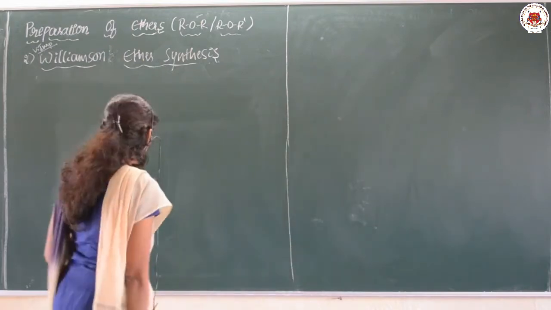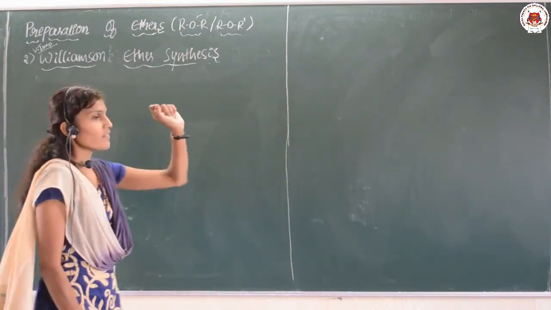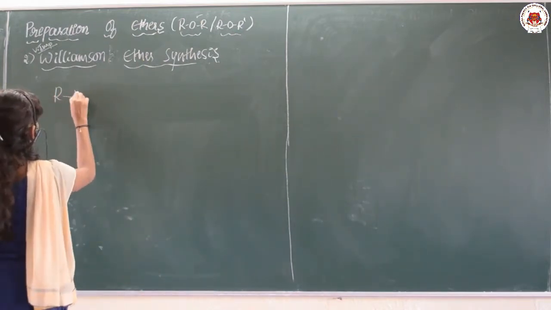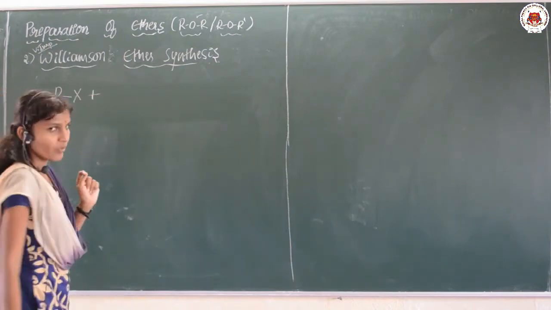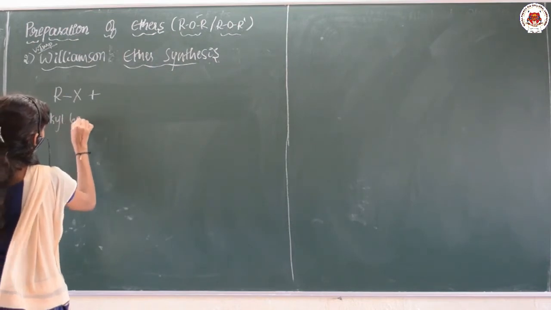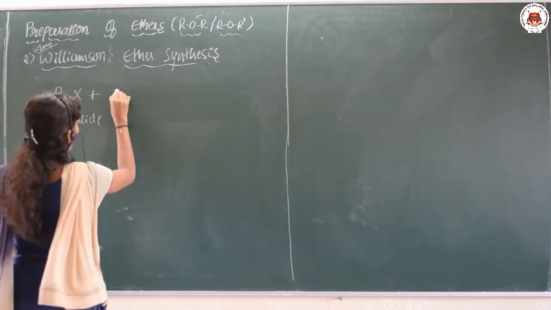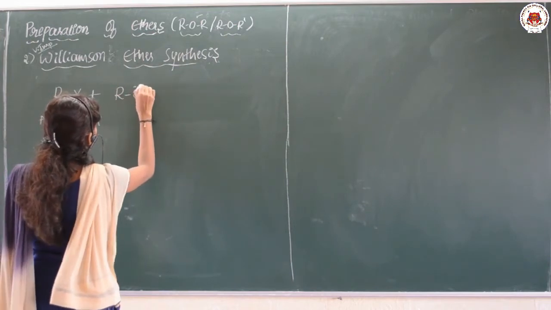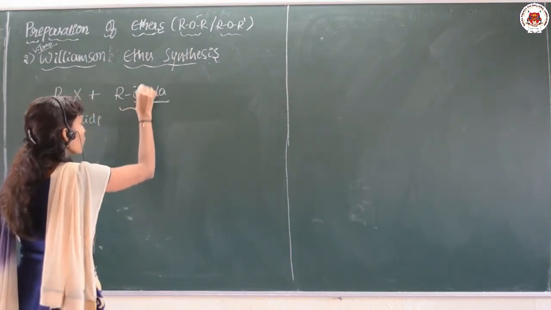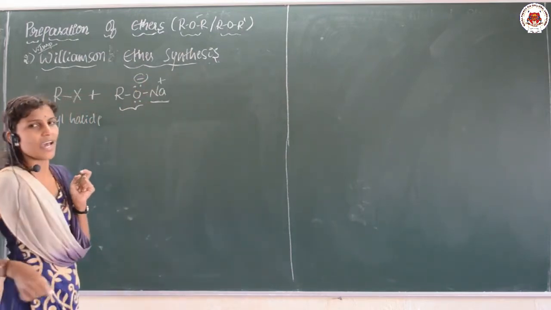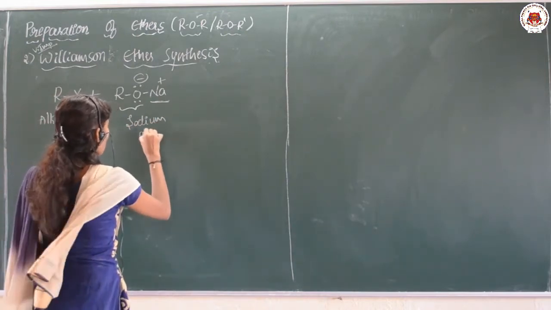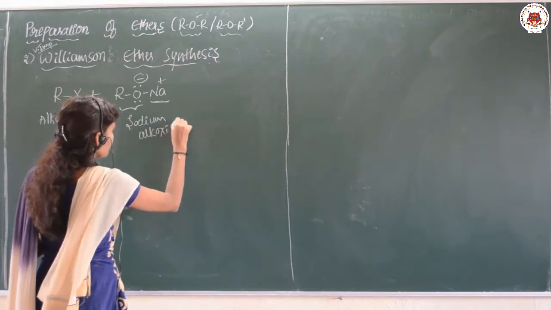So here, Williamson ether synthesis. Okay. First, the alkyl halide is treated with sodium alkoxide. This RO minus is alkoxide, as I said, this is the sodium alkoxide.